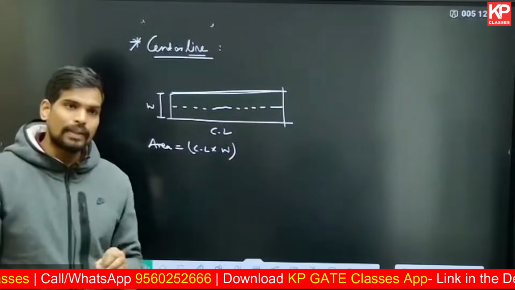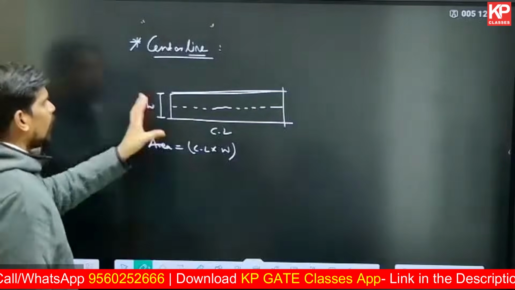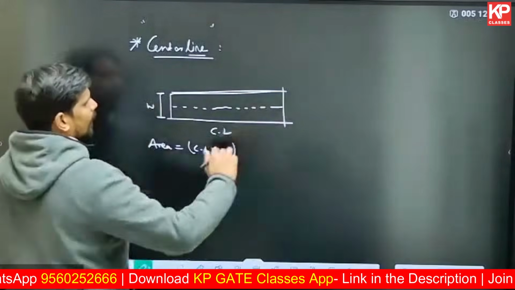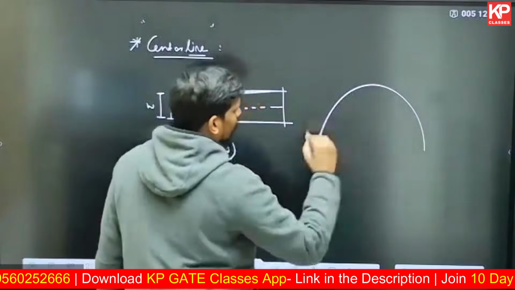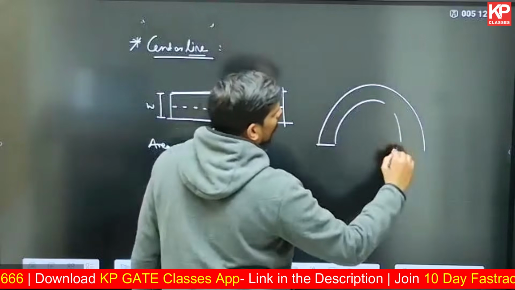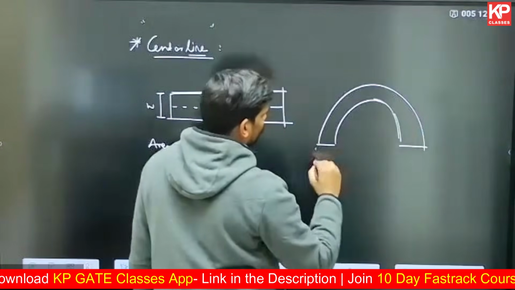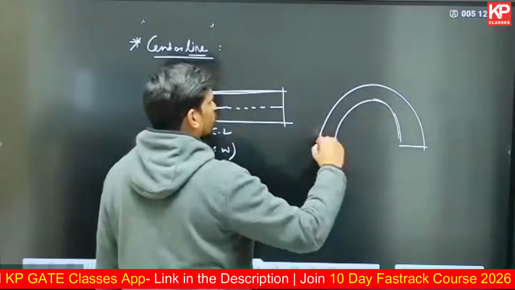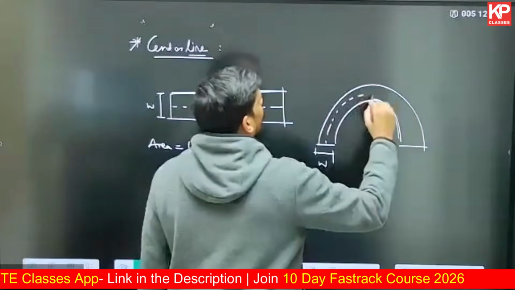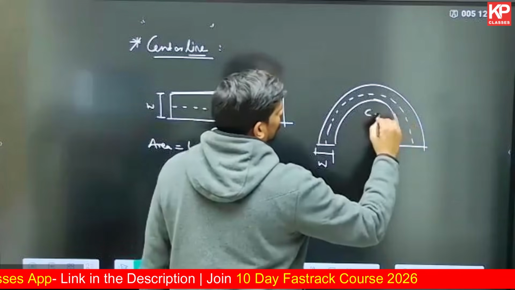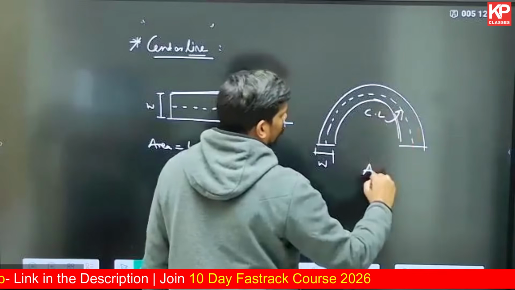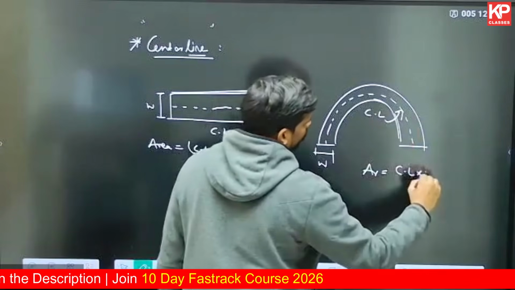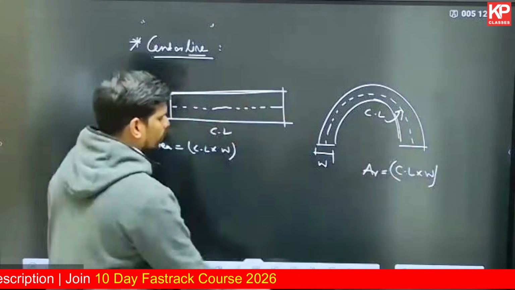Now this formula is applicable for any surface. It is not necessarily a straight line, it can be an arch also. Even in the case of an arch, if the arch thickness is of uniform width W, and you know the length of the center line CL, the area of the arch surface also will be the length of that center line multiplied by the uniform width.